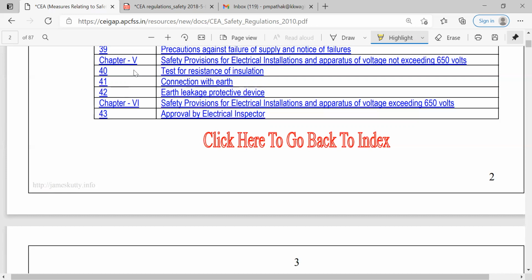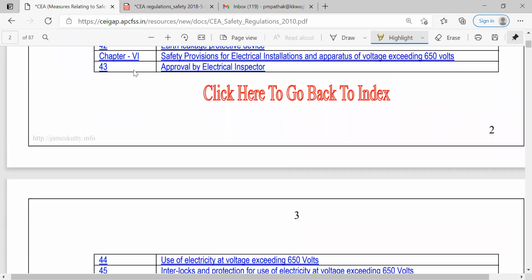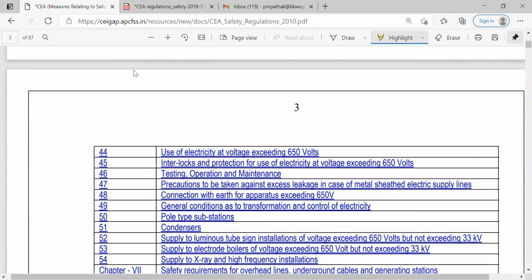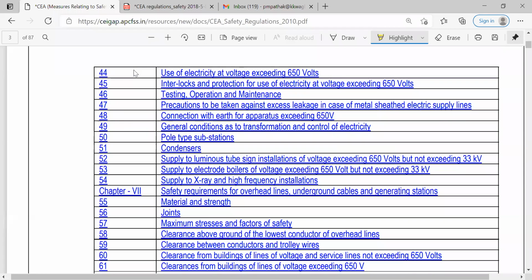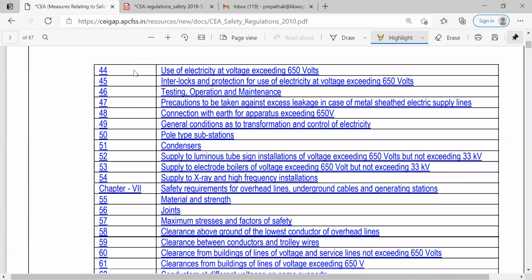So again, we require different things for the earthing, for the insulation's purpose, and different material of construction, apparatus and devices should be used. Then chapter 6 is related to the voltage exceeding 650 plus. So this is another criteria, and all these things which are working under the 650 volt plus criteria should be inspected by this electrical inspector again. And in case anything happens, if any guidelines are required, if any issues are there, then all these things can be handled by that electrical inspector.